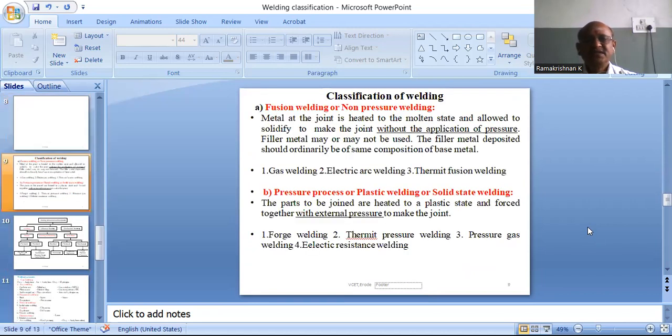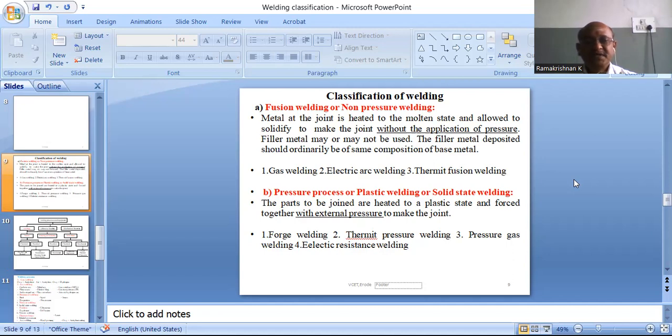The major classification of welding is, one, fusion welding or non-pressure welding, and second, pressure welding or plastic welding. In the first classification, fusion welding, metal at the joint is heated to the molten state and allowed to solidify to make the joint without application of pressure. Here, the filler material may or may not be used, but the filler material should be similar to the base material, that is, the same composition for both base and filler material. Examples are gas welding, electric arc welding, thermit welding.